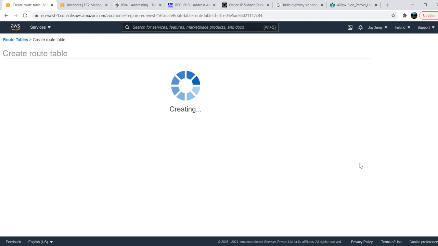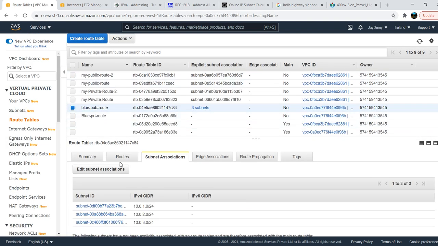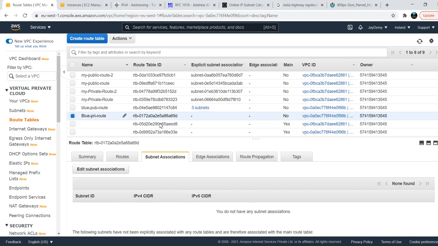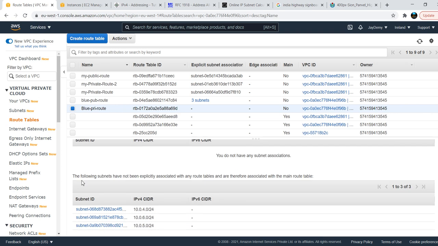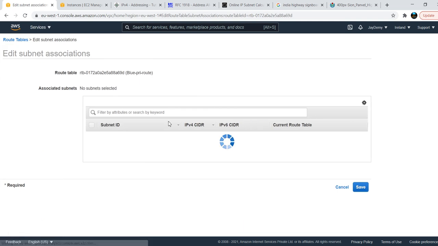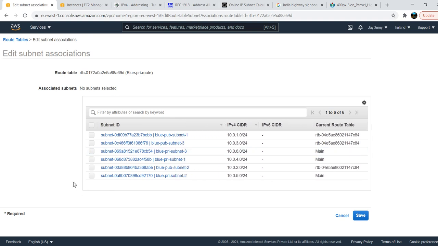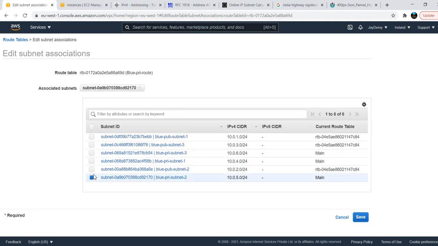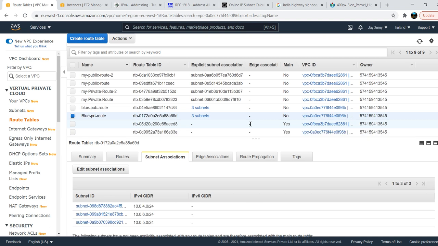I have created blue private now. If you see, I don't have any subnets associated with this one. If you come down, there are no associated subnets. So I'm going to edit and use your private, not public. Private subnet 1, private subnet 2, private subnet 3. Just save this. I have saved this.